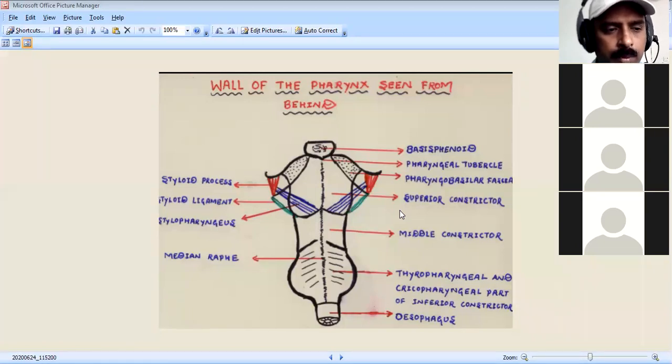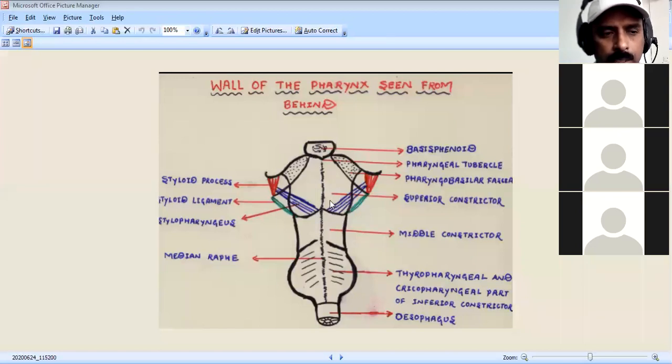From the plexus on the posterior lateral aspect of the pharynx, the plexus receives the pharyngeal veins, and they drain into the internal jugular vein and facial vein. So whatever I have told in the blood supply: the ascending pharyngeal branch of the external carotid artery, the ascending palatine and tonsillar branch of the facial artery, the dorsal lingual branch of the lingual artery, and the greater palatine, pharyngeal and pterygoid branches of the maxillary artery.